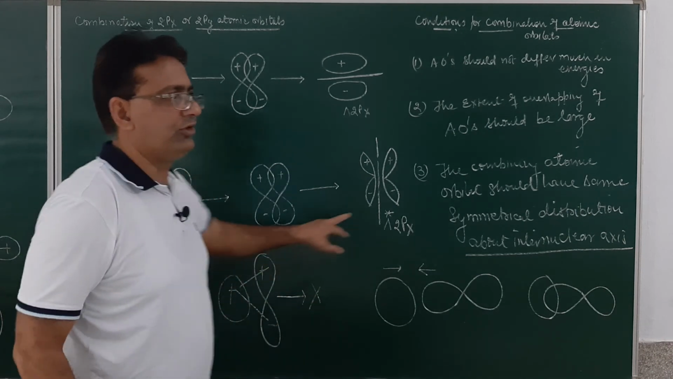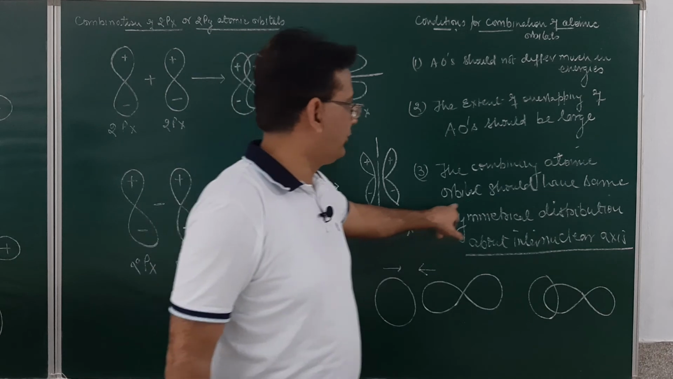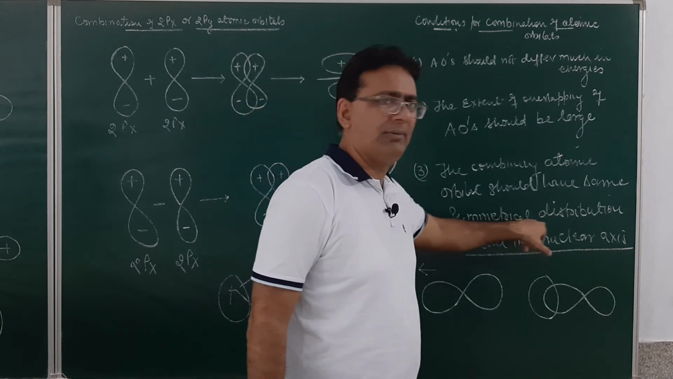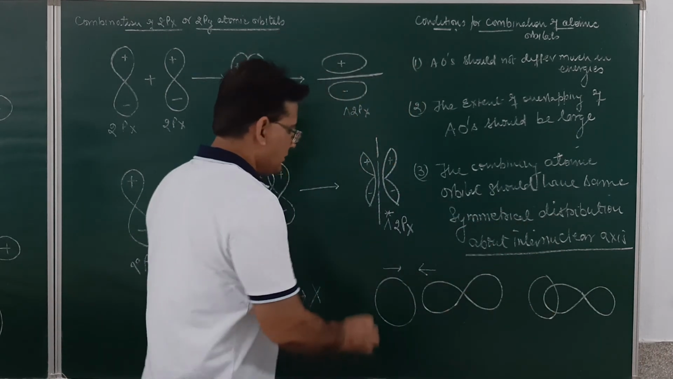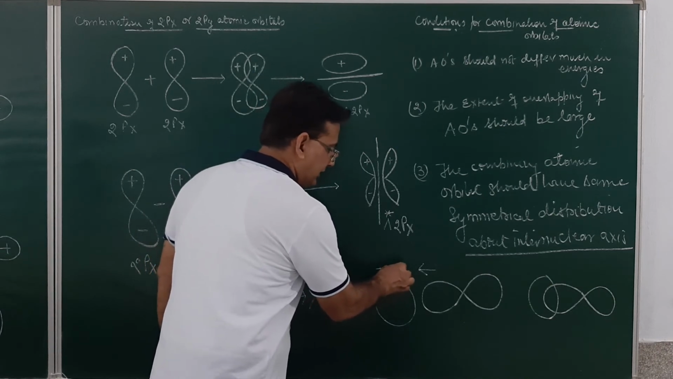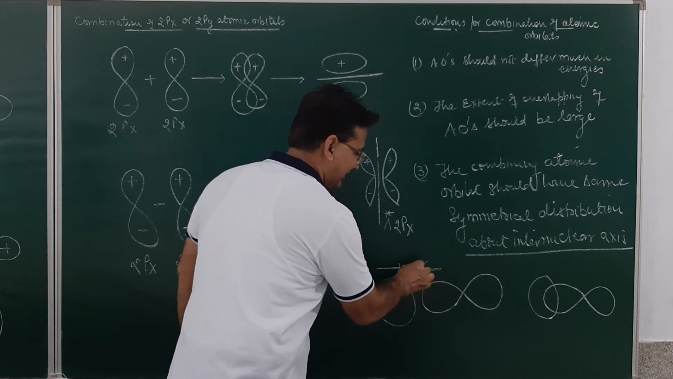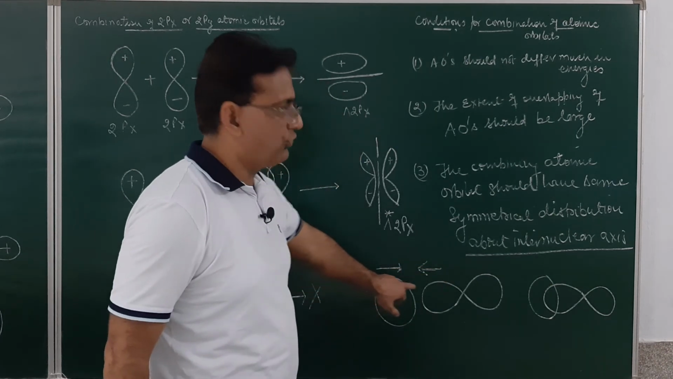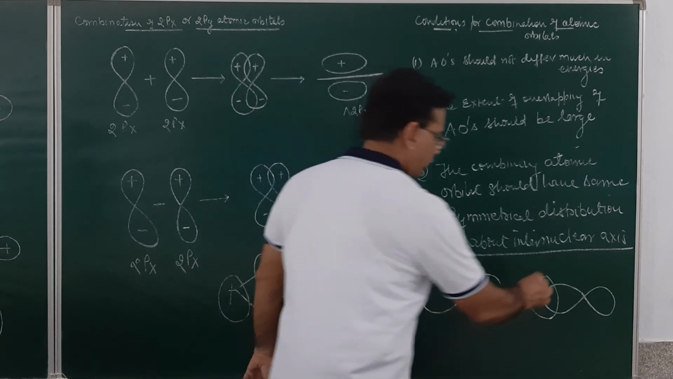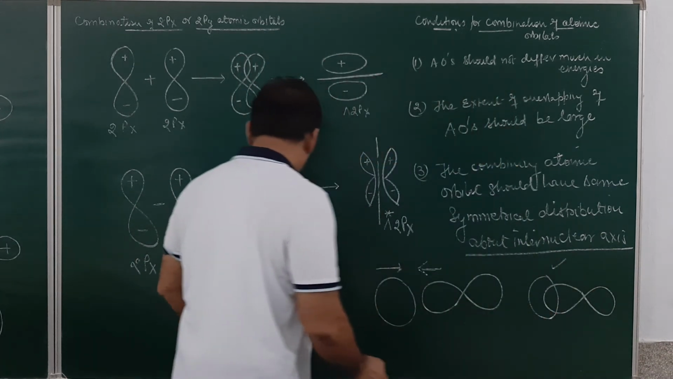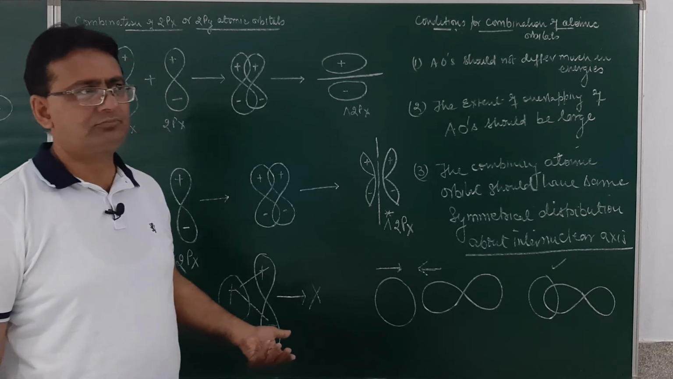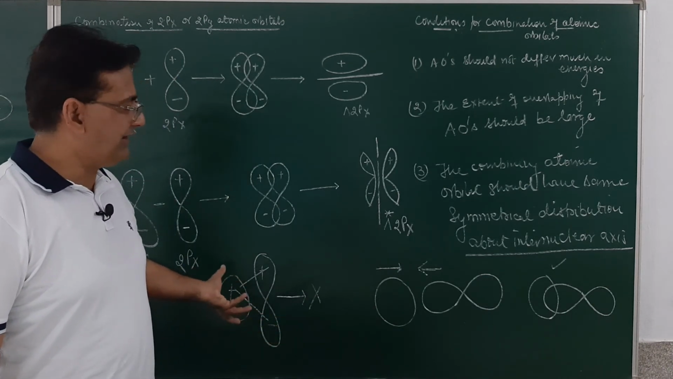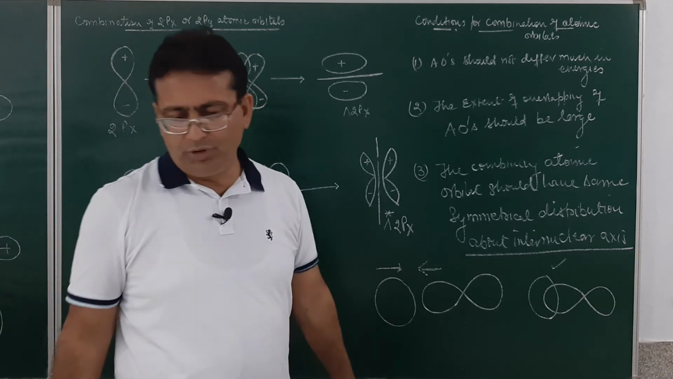This is the meaning of the statement that the combining atomic orbitals should have the same symmetry about the internuclear axis. They are oriented in the same direction, so this and this will combine. Here bond formation is possible, but here it is not possible. Am I clear? This is how the formation of a bond will take place.